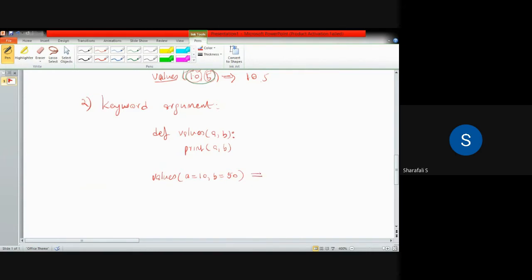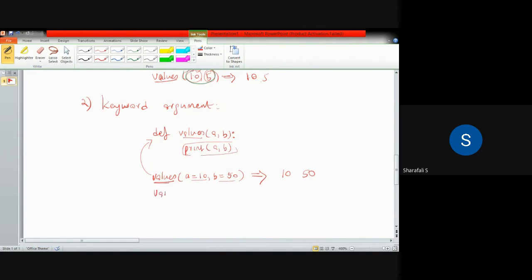When I am calling values, it will be directly going to this function. Values a equal to 10, b equal to 50 means that we are substituting a as 10 and b as 50 in this function. The operation is print a comma b, so it will be directly printing 10 and 50 once you call this function values.